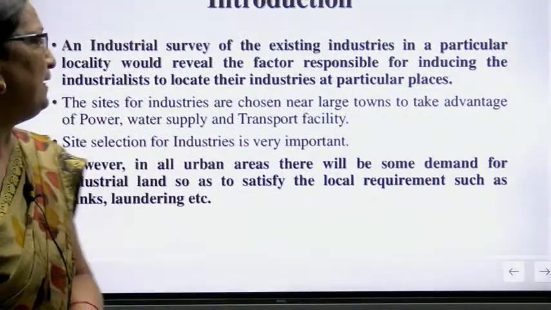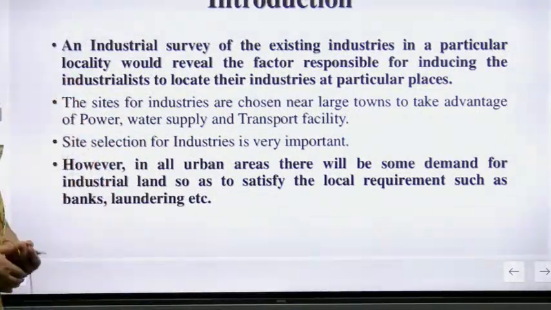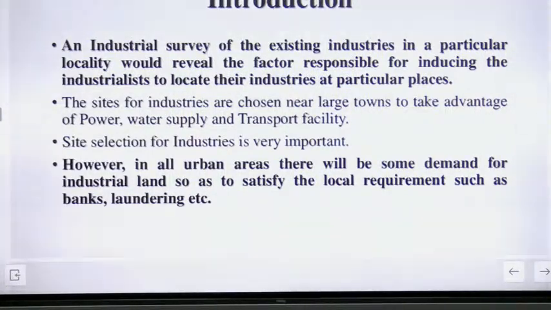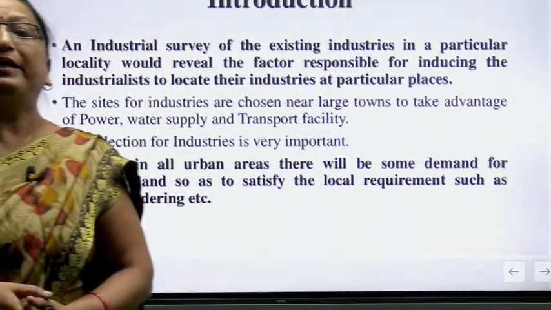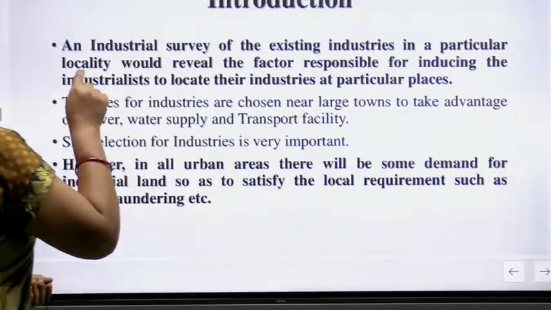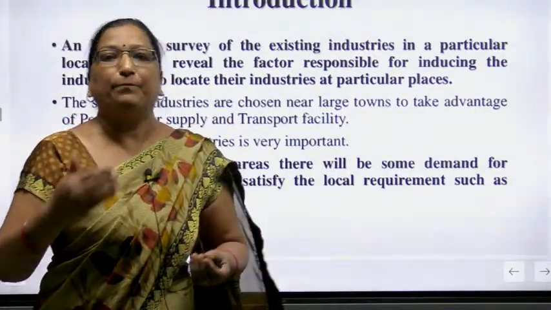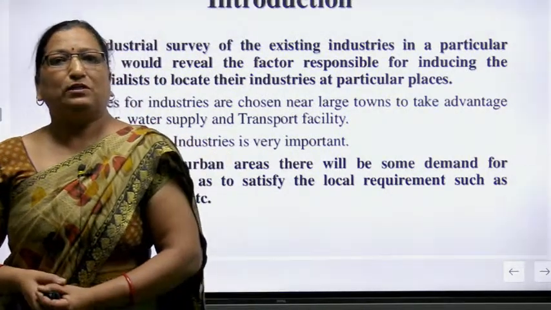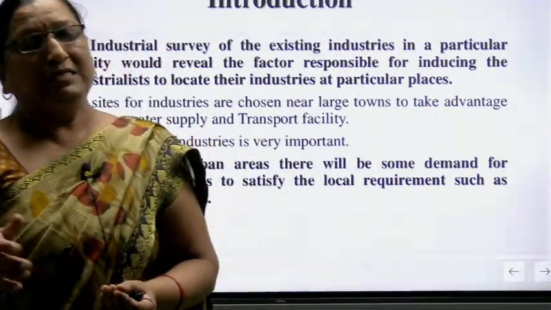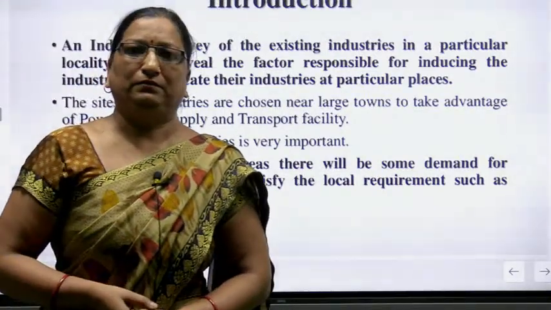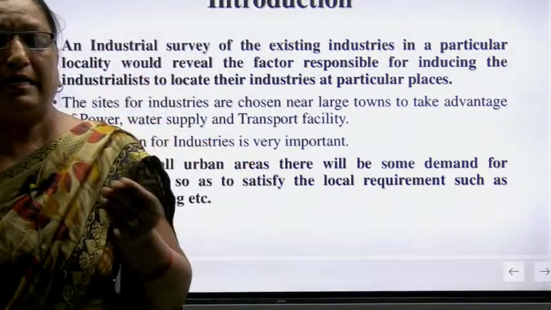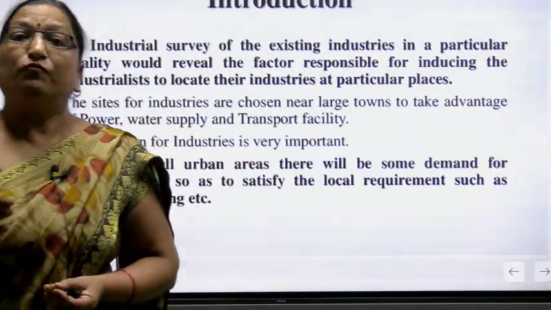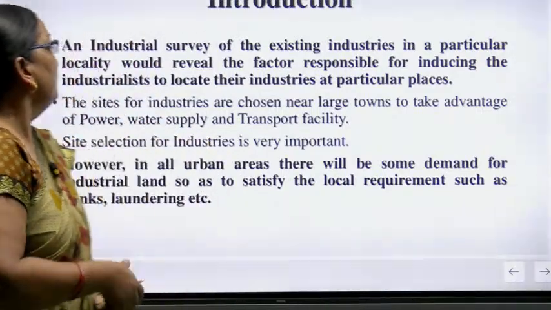A survey of the existing industries in a particular locality would reveal the factors responsible for inducing the industrialist to locate their industries in a particular area. Here the word particular place or particular area is very important. For example, if a cloth industry is established in a hilly area or on a hilly surface, it would not work properly. So it is very compulsory.